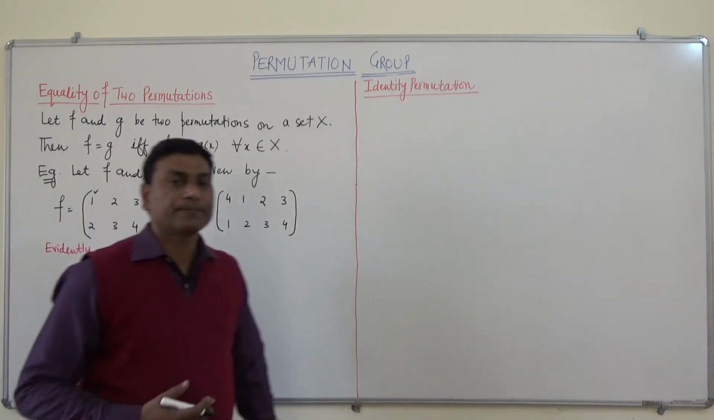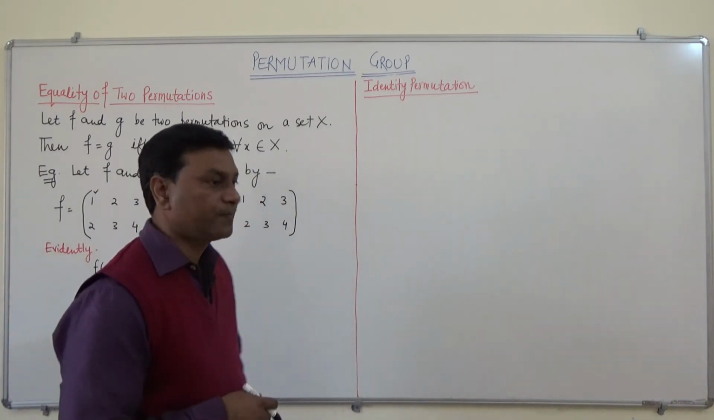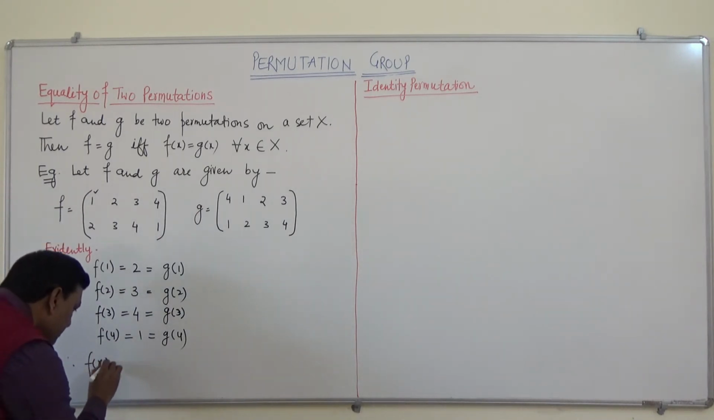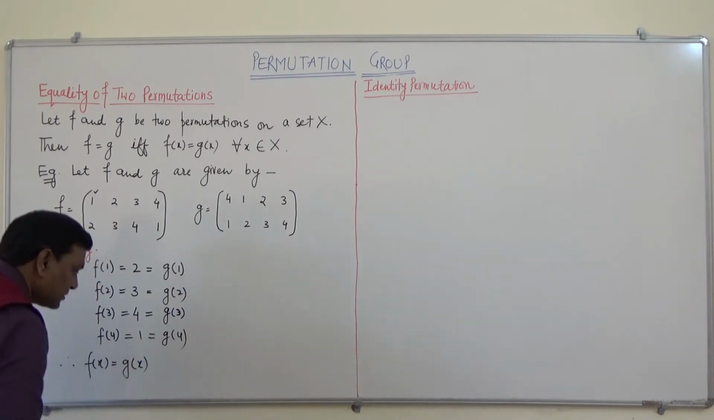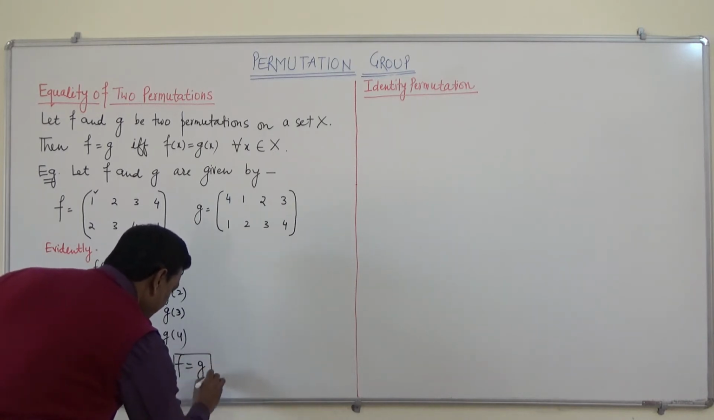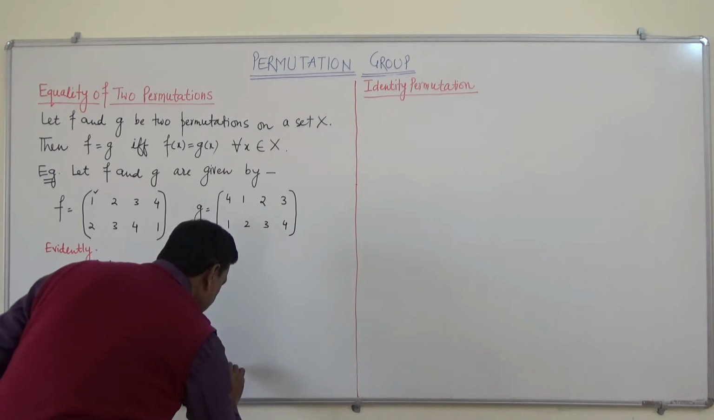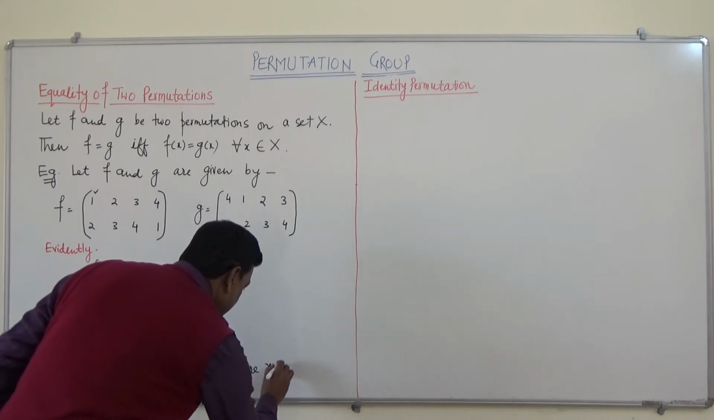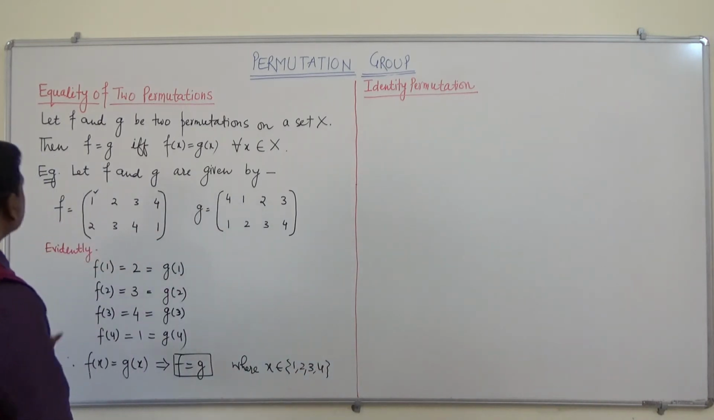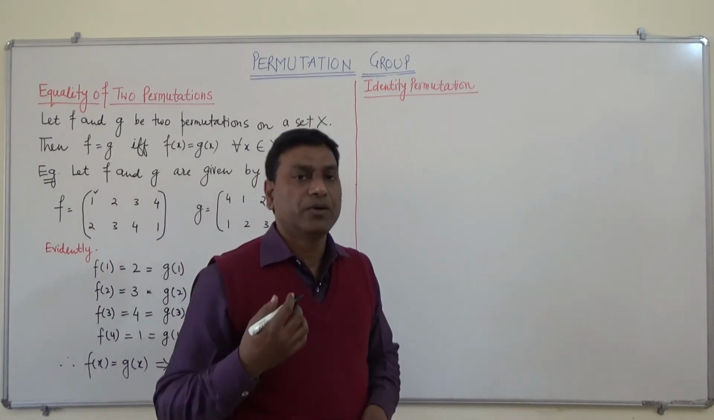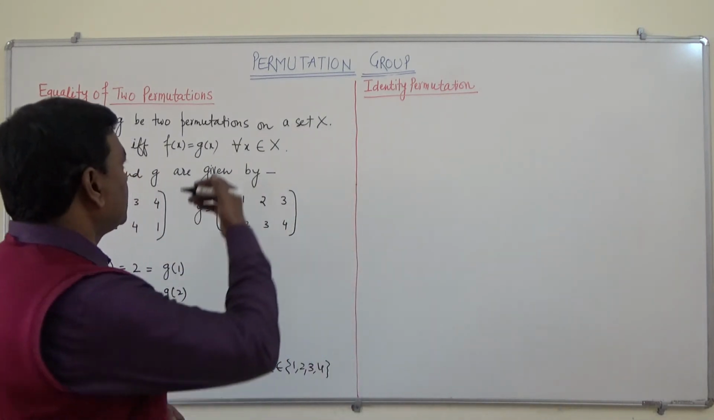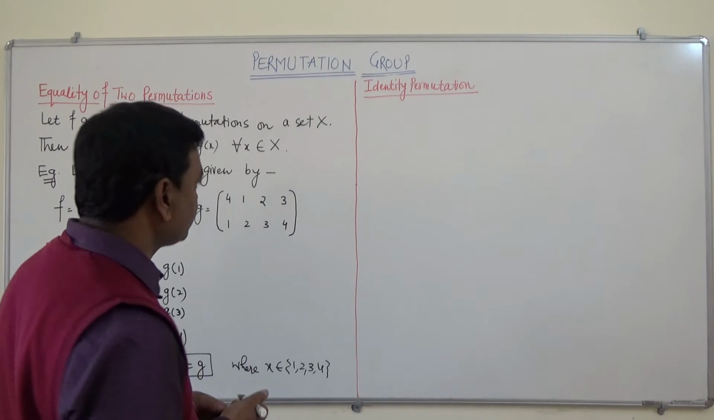So we can say it is clear that Fx equals Gx. Therefore, Fx equals Gx, which implies that F equals G, where x belongs to 1, 2, 3 and 4. So this shows the equality of two permutations. Two permutations are equal. Now we will see the next permutation, that is identity permutation.